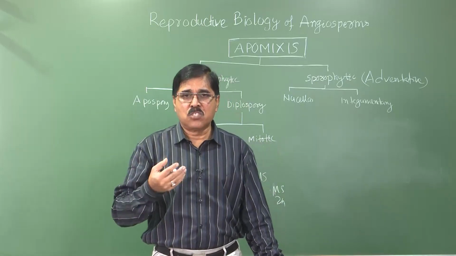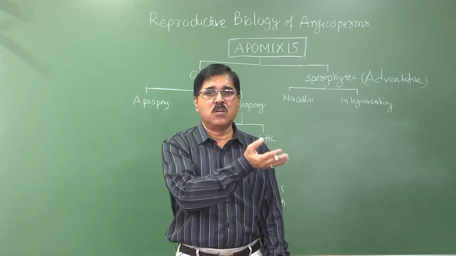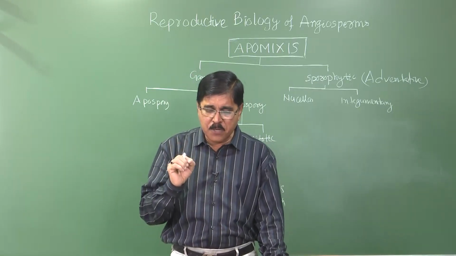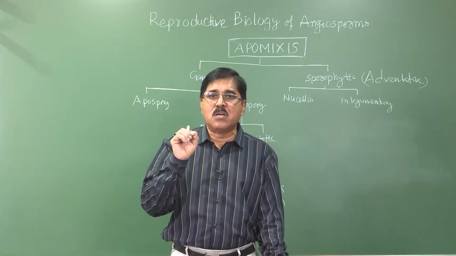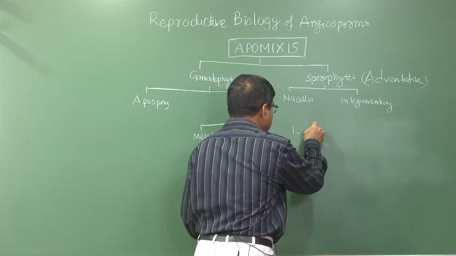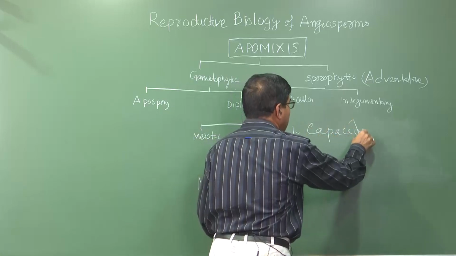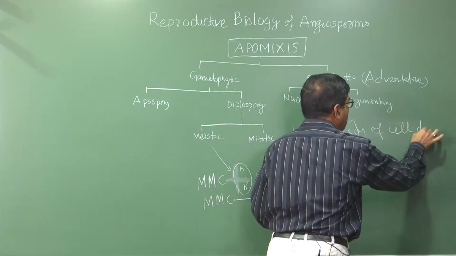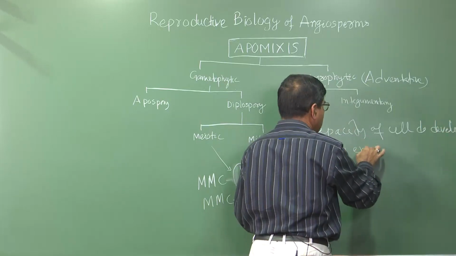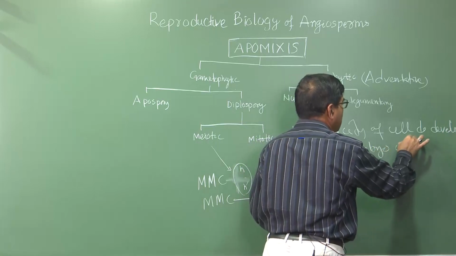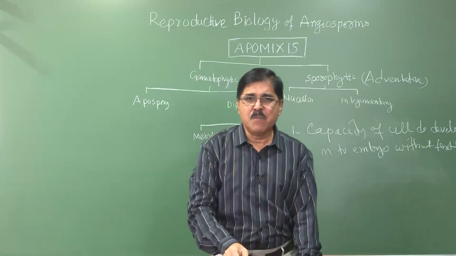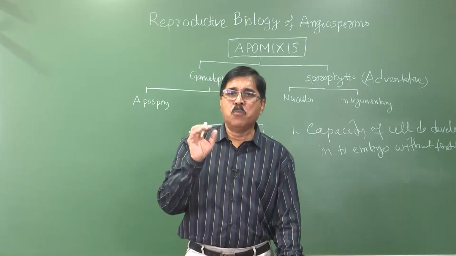So this phenomenon is there, but why sometimes does that happen in plants? Not always, not in all plants. The reason is the generation of the cell capable of forming the embryo without prior mitosis is not available in all plants. So the first thing is the capacity of a cell to develop into an embryo without fertilization. That must be there; the cell must have the capacity. All cells are not capable.